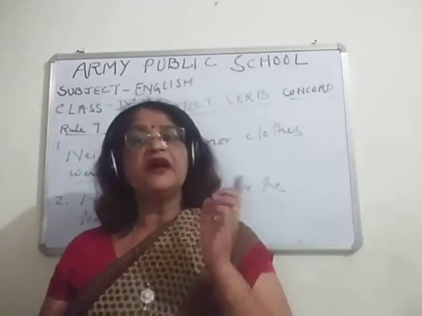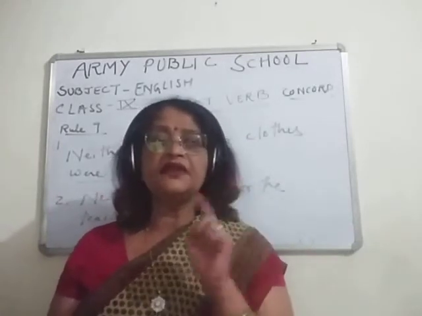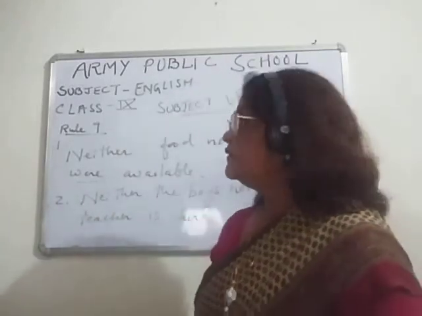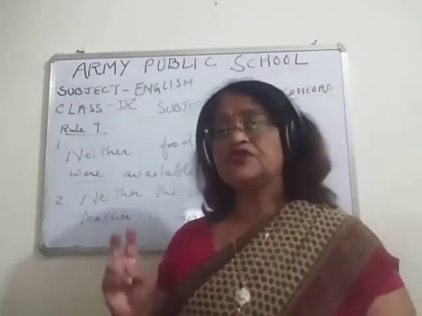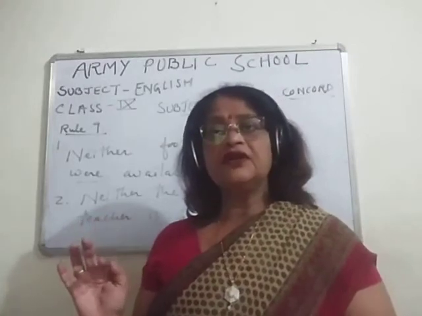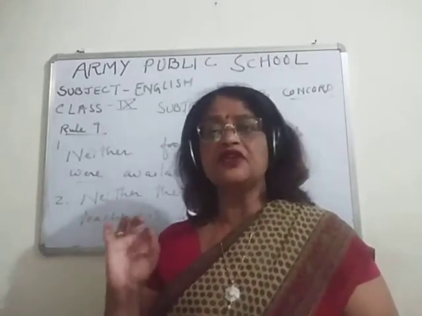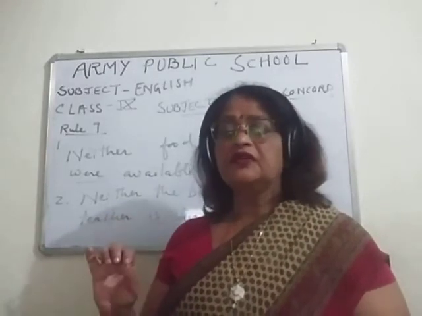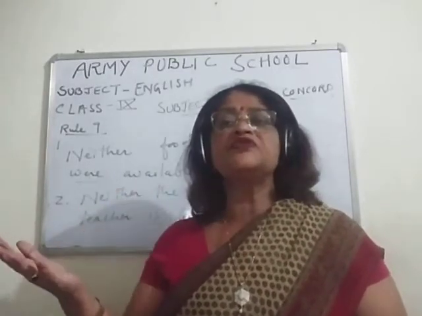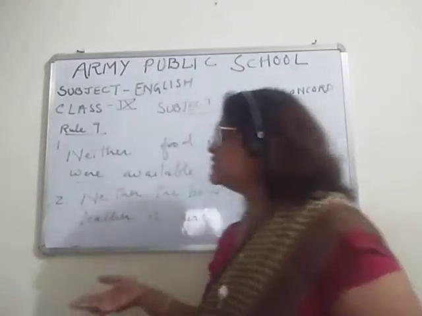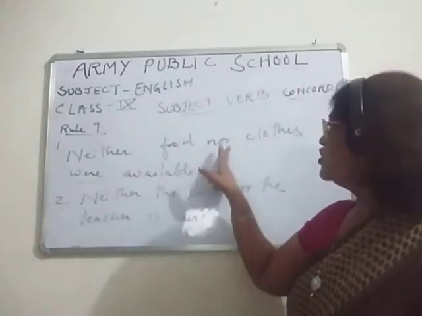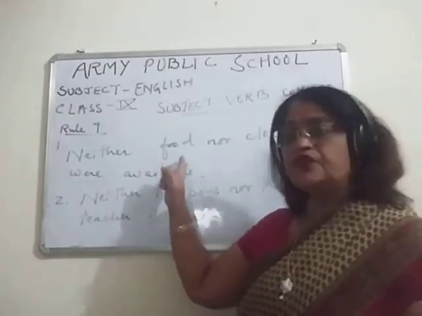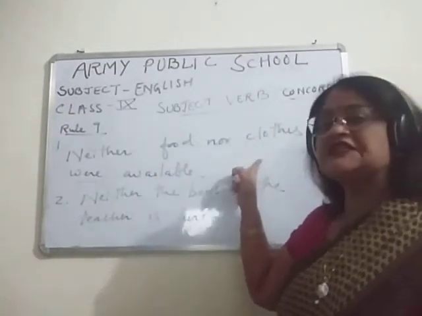either or and neither nor. Either or, neither nor. Okay. Then children, when two subjects are joined by either or neither nor, you have to see the second subject. Like you can see it here: neither food nor clothes. Which two subjects are here? First is food and the other is clothes.